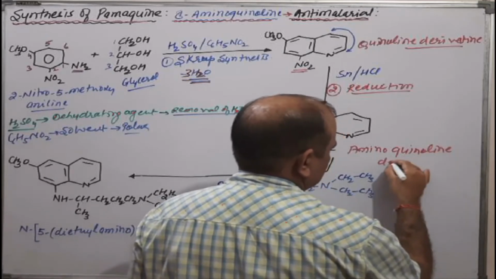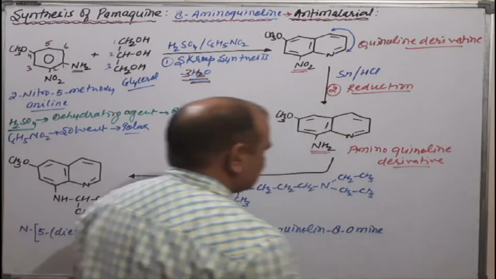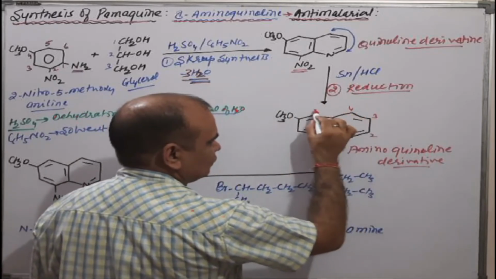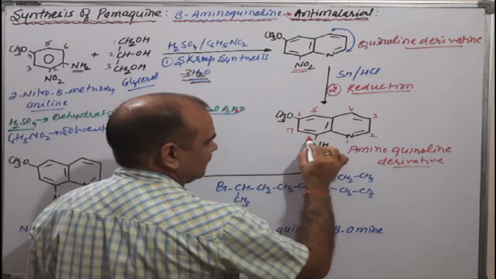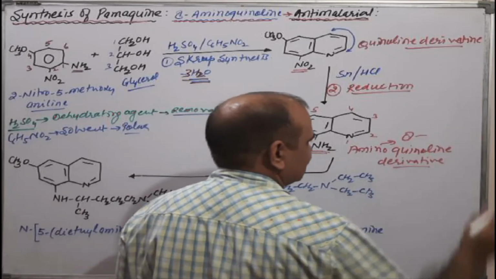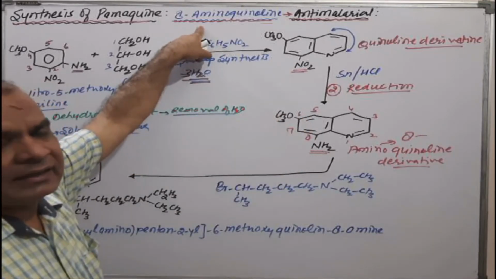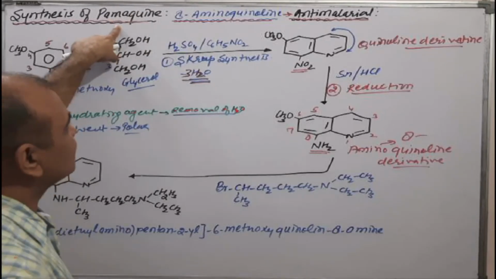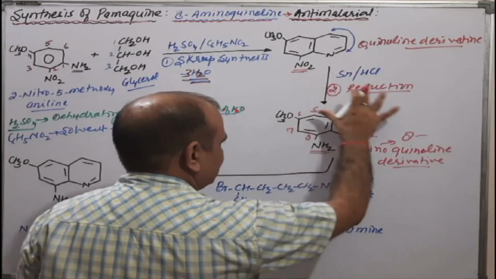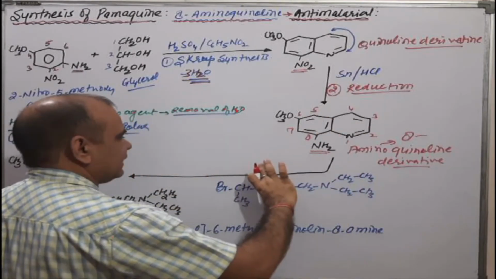derivative. Simply if I remember that, then 1, 2, 3, 4, 5, 6, 7, and 8, means it is the 8-aminoquinoline derivative. Okay, as we have started with 8-aminoquinoline derivative, that is the pamaquine. Okay, means last step, simply we have prepared the 8-aminoquinoline, then side chain reaction.